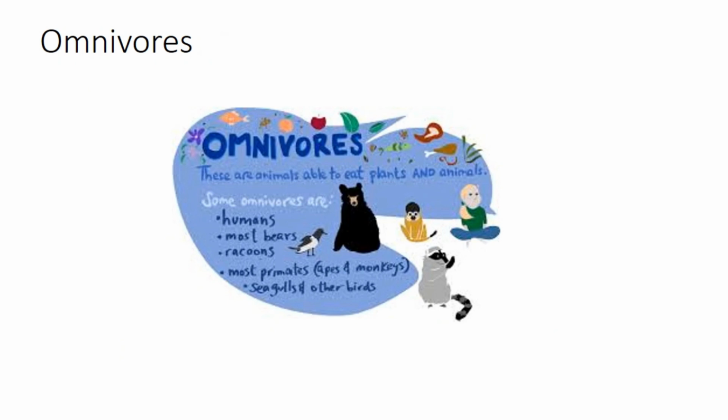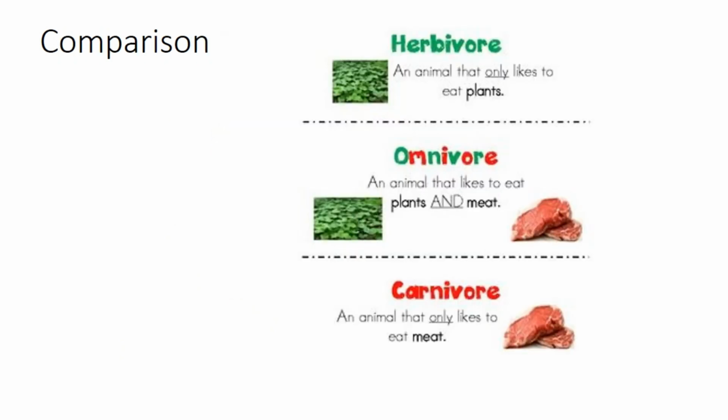Omnivores are the animals able to eat plants and animals. We human beings, for example, are omnivores. Omnivores survive well in many environments because they eat both plants and animals. Now, what's the difference between herbivores, omnivores, and carnivores? Herbivores only eat plants. Omnivores, like us, eat both plants and animals, meaning both plants and meat. And carnivores only eat meat.